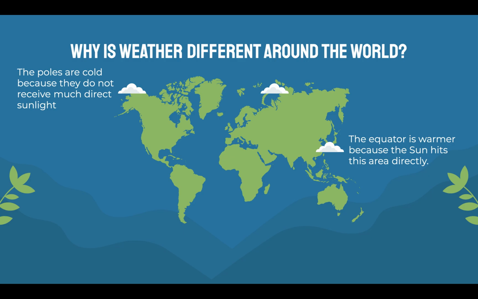So why is weather different around the world? Obviously, weather's not uniform throughout the world. Around the equator it is a lot more hot and humid. At the poles, it can be very cold and very dry. The poles are cold because they do not receive much direct sunlight. The Earth is obviously tilted, so it's at an angle, and as the globe makes its circle, the pole is further away from the sun, and it doesn't get that direct sunlight that the equator does. The equator is sticking out compared to the poles, so it's hit directly by the sun, and that is why it's a lot warmer at the equator.